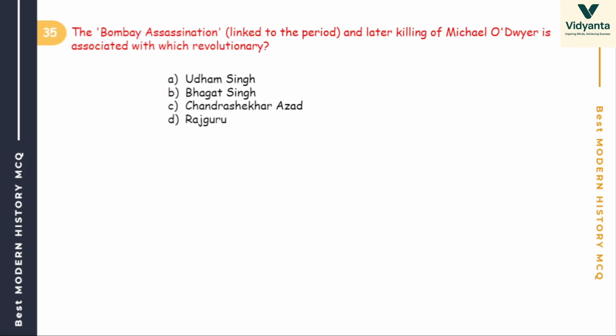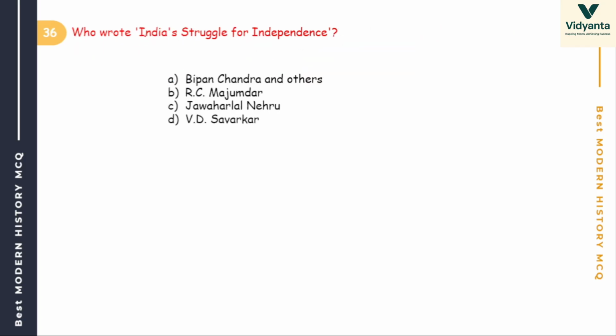Clear? Next, the Bombay assassination and later killing of Michael O'Dwyer is associated with which revolutionary? Udham Singh, Bhagat Singh, Chandrasekhar Azad, Rajguru. Who killed Michael O'Dwyer? So the answer is Udham Singh. And when did this incident happen? The year 1940.